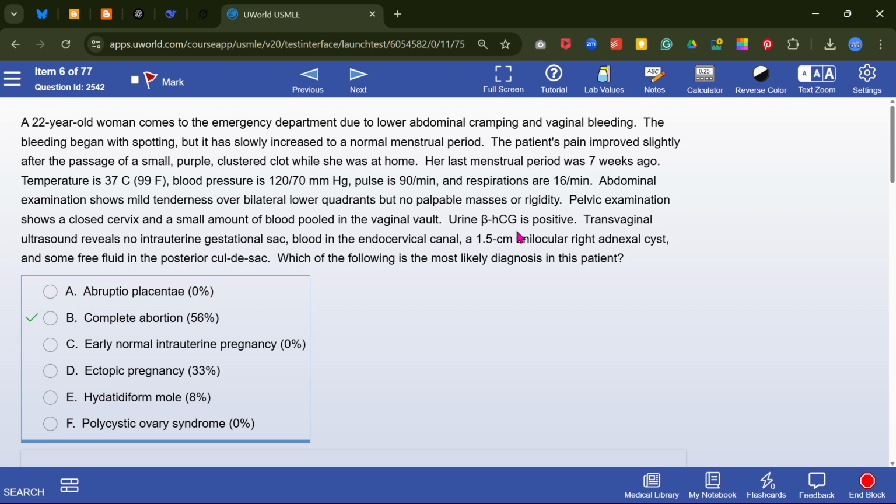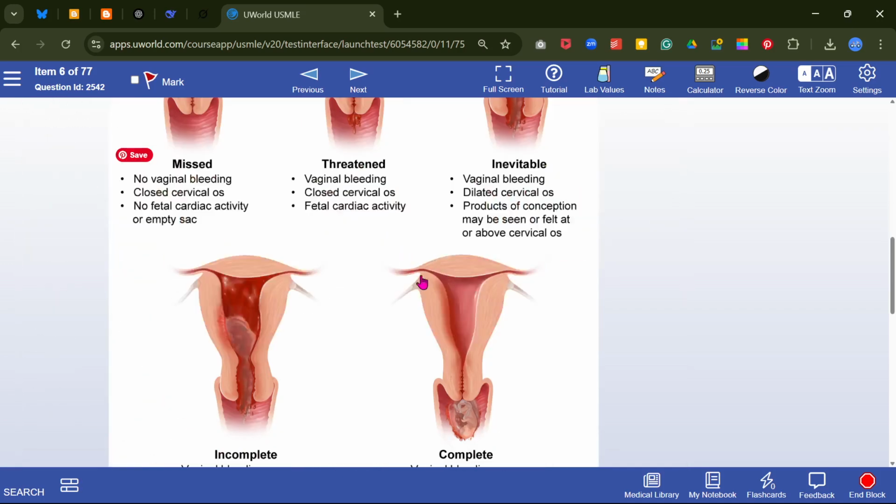Beta hCG is positive, so she is pregnant. So maybe abortion, maybe complete abortion, because beta hCG is high. There is closed cervix, and some products are in the vaginal wall.